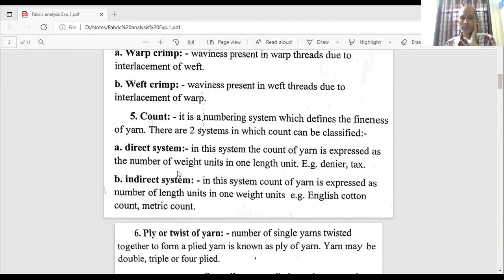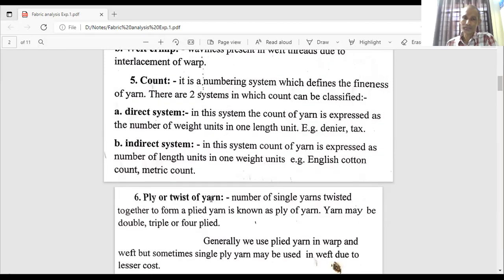These are the two systems, direct and indirect, by which we can measure thickness, coarseness or fineness of yarn, and that is known as count. It is measured for both threads, warp wise and weft wise. It is termed as warp count and weft count. Both the counts may be similar or may be different.